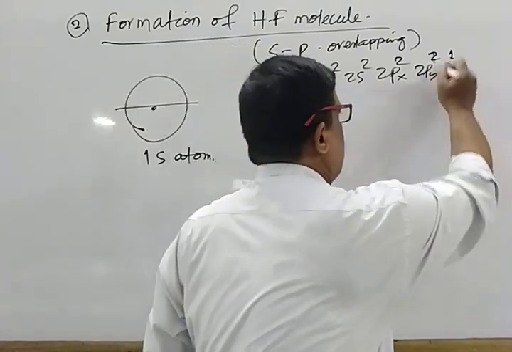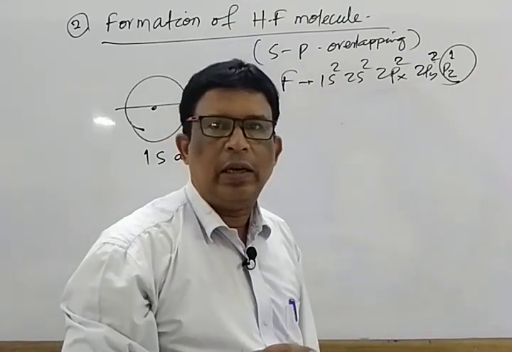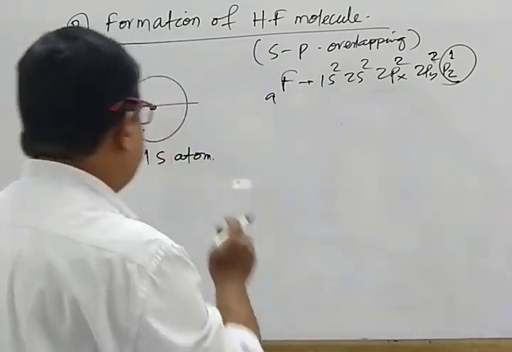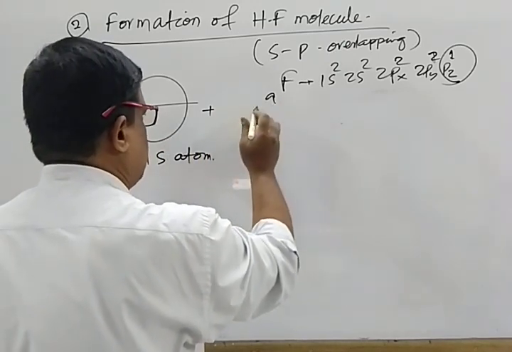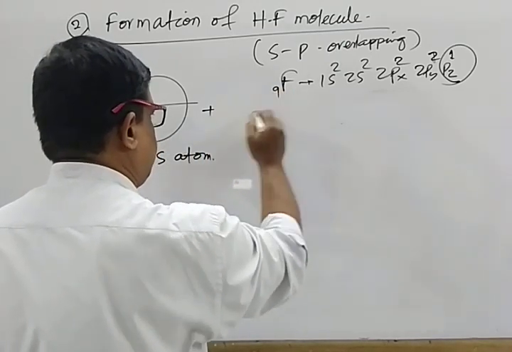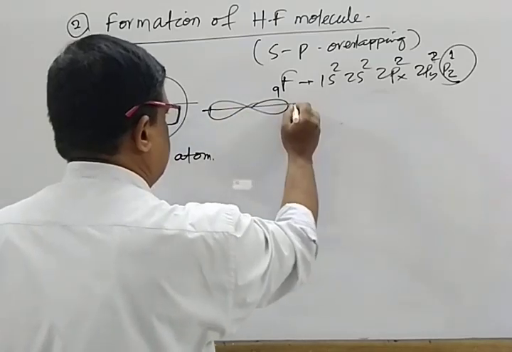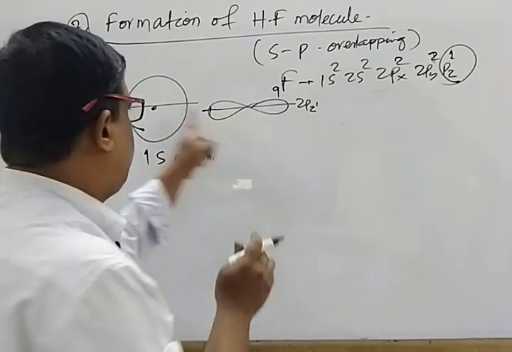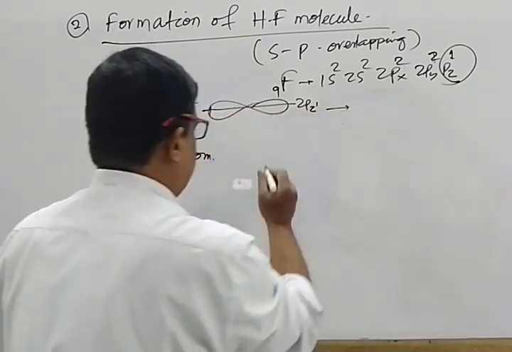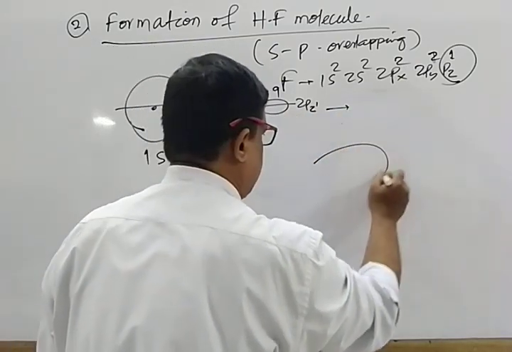So only one unpaired electron is there in 2pz1. Mark that. This one is known as the S orbital and this is 2pz1. S orbital, P orbital, overlapping head-on, resulting in the formation of